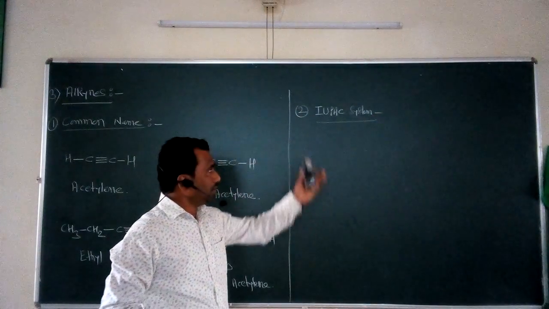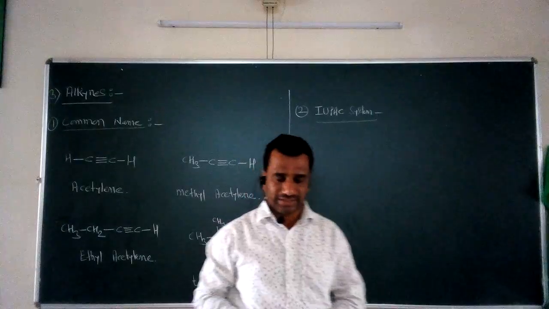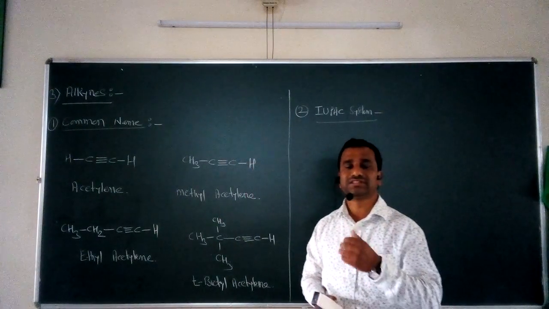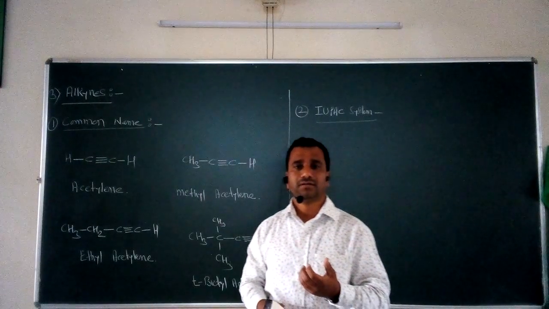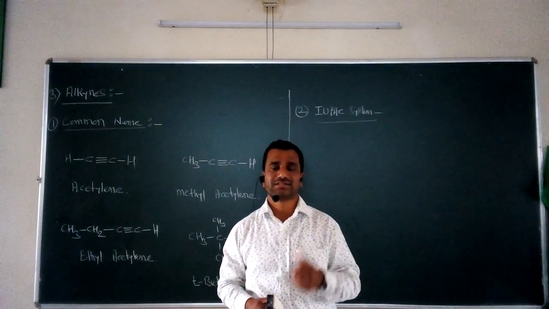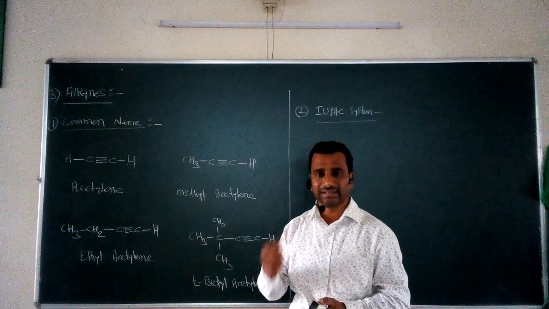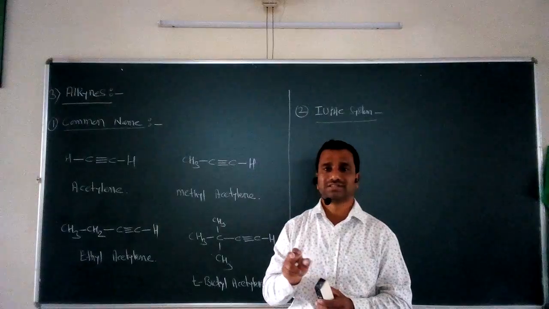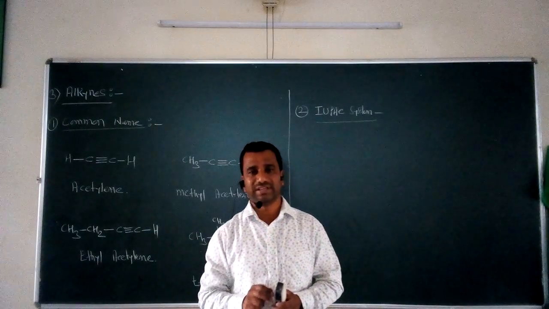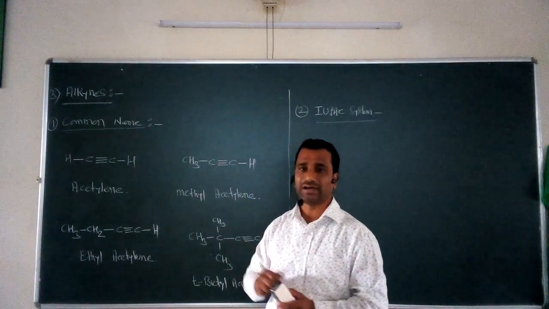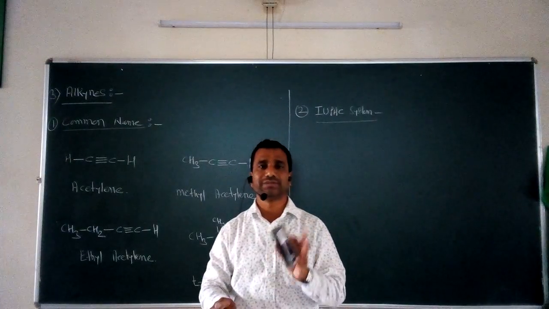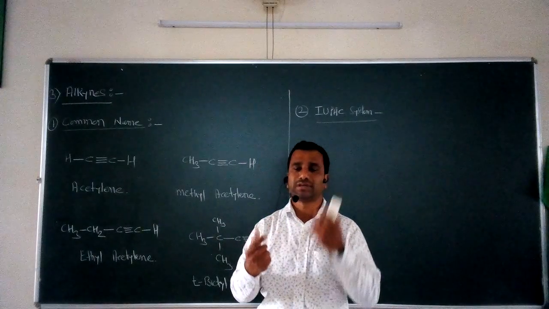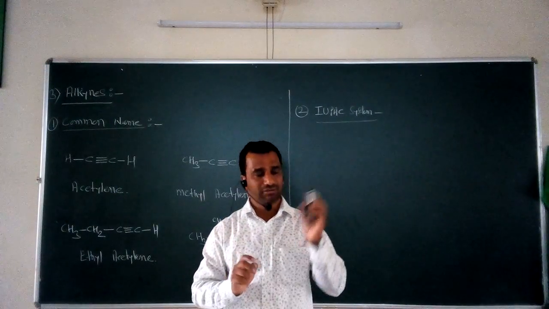Now, before taking a particular example for these alkynes, we must know this IUPAC nomenclature system. We already discussed this in the last two chapters, alkanes and alkenes. All those rules we cannot repeat again and again, and remaining rules are similar to those of alkanes and alkenes, but we have to focus upon one last important rule according to this IUPAC while assigning the names to these particular alkynes.